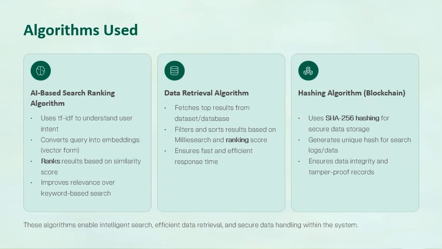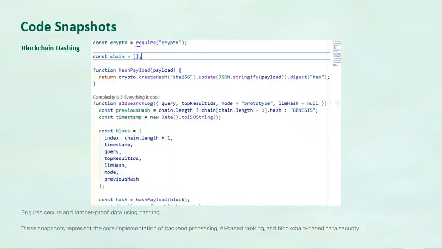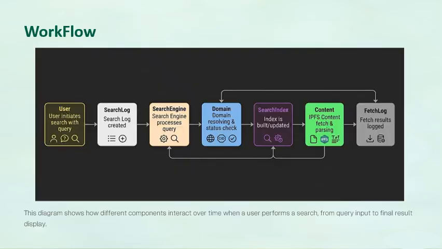For the algorithms used, we used an AI-based search engine, and the algorithm used is TF-IDF. It converts the query into embeddings and shows the relevancy and ranked results, and hence the data retrieval algorithm and hashing algorithm. This is used to hash the query and hence maintain security and secure data handling within the system. These are the code snapshots.